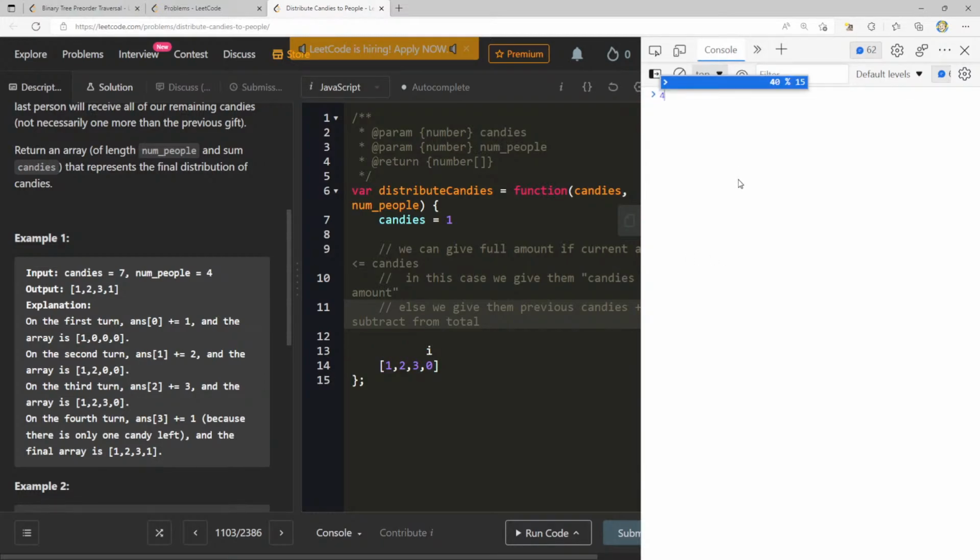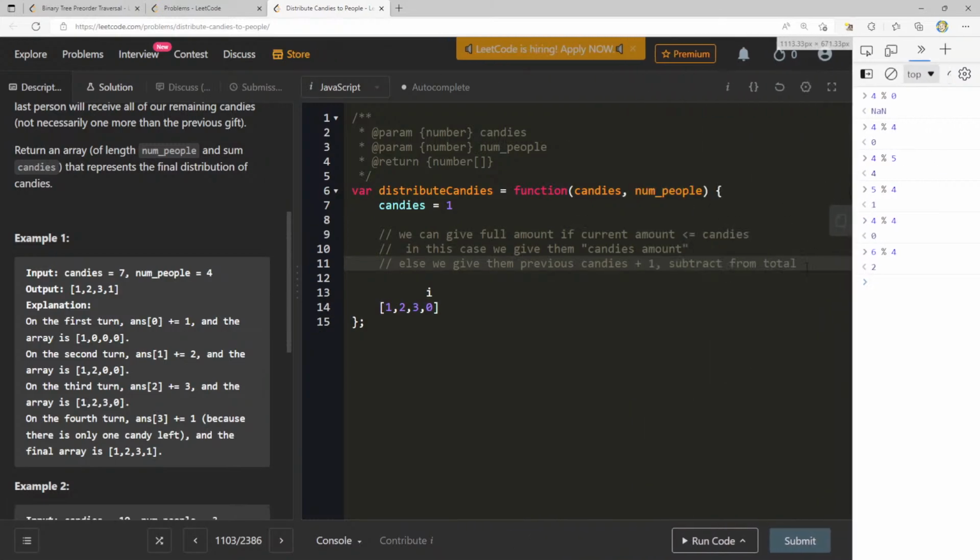So if we get to 4, let's see, 4 modulo 0 is, oh, maybe it needs to be, yeah, no, 4 modulo 4 is 0, 4 modulo 5, maybe it needs to be 5 modulo 4. Yeah, there you go. 4 modulo 4, 6 modulo 4. This will always give us the index. So let's see.